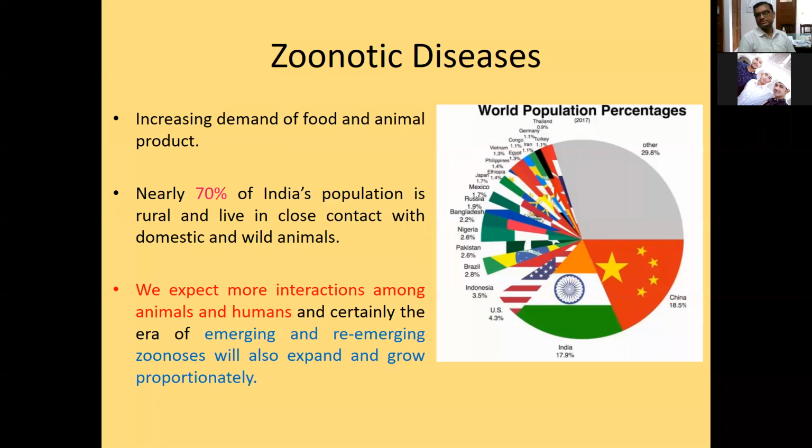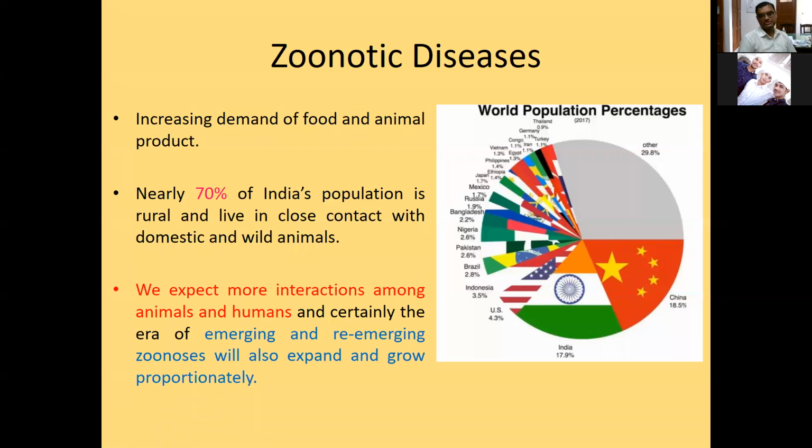That's why you will see that most of the zoonotic outbreaks are occurring in underdeveloped countries or countries with a poor socio-economic background, like in African countries, where most zoonotic diseases are emerging. We have 70% of the human population residing in rural settings, living in close contact with domestic as well as wild animals, and that is the factor that leads to the emergence of new diseases.